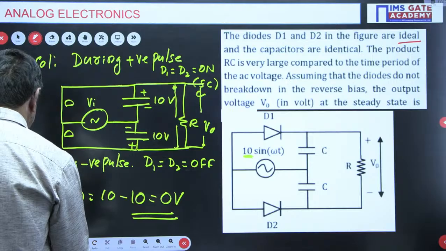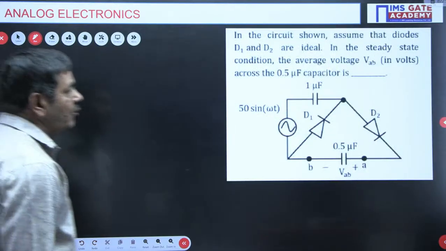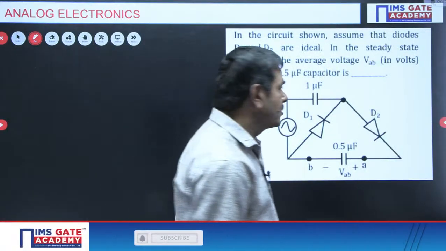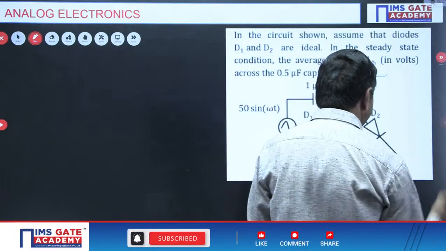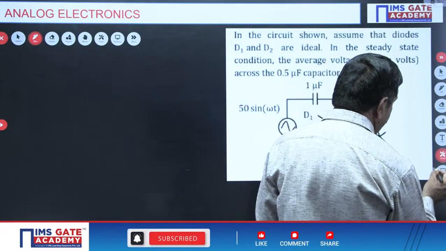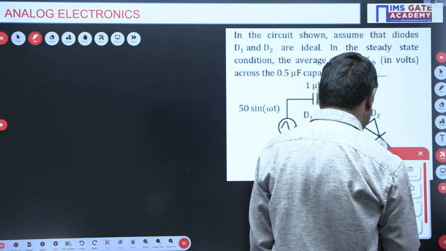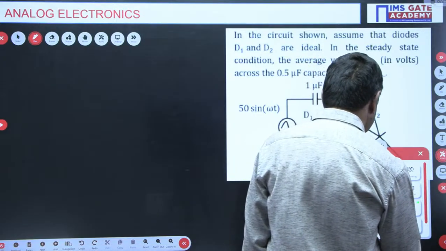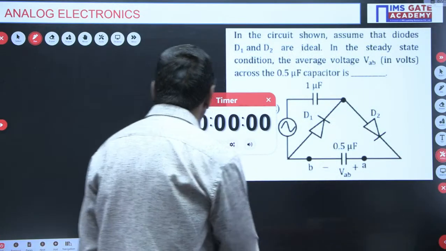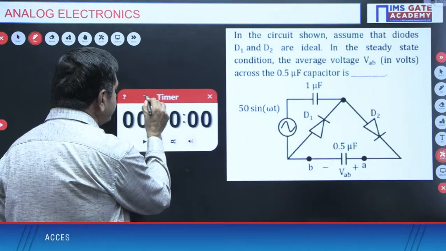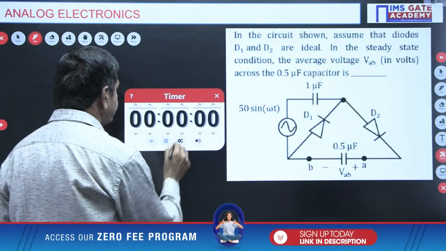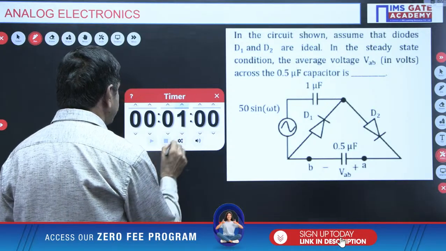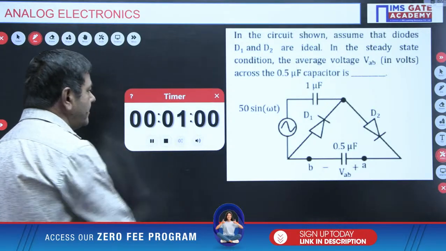This is the next question. Please try this question without my help. I will give you time. It doesn't require more time. Just 1 minute is enough to tackle this question. Please try it.